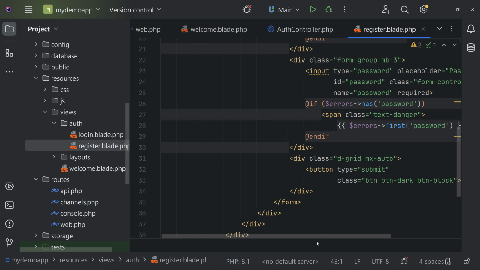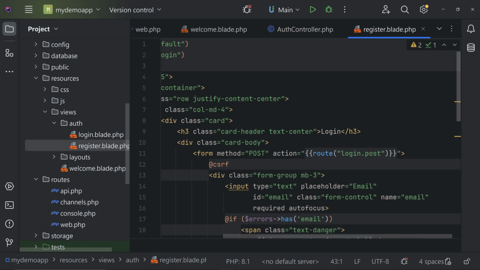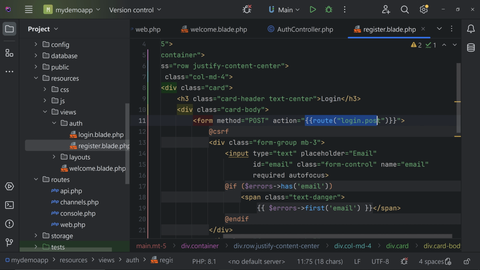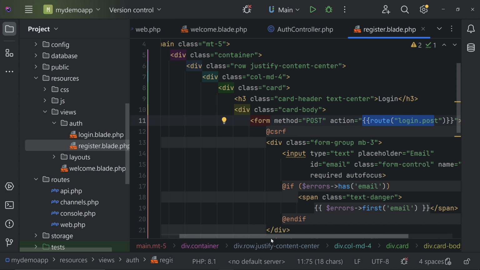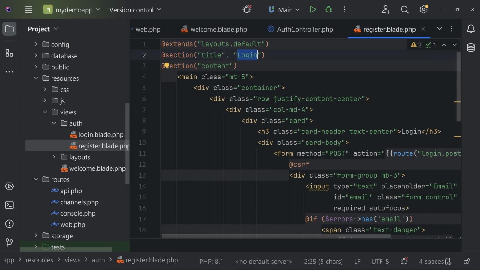We have added the form from the login. We have email, password. And the route we have to change; we will change it later on. The method is correct, everything is correct. We can change the title to register.